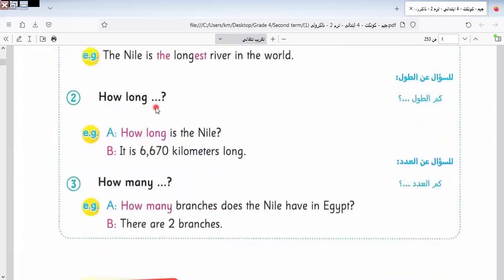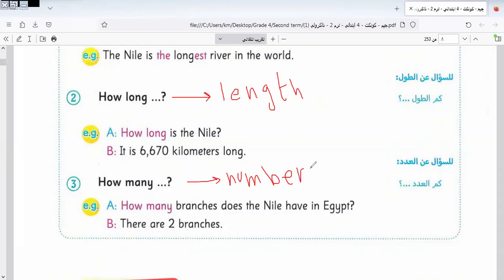And we know how long, how many: how long to ask about length, and how many to ask about numbers, as we know from the last two videos that we took before. You can return to the videos and revise what we told in the last videos.